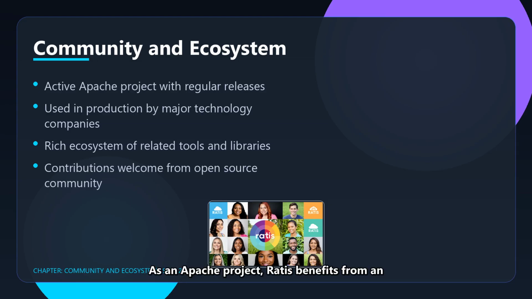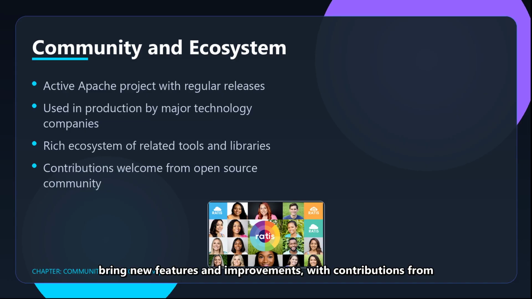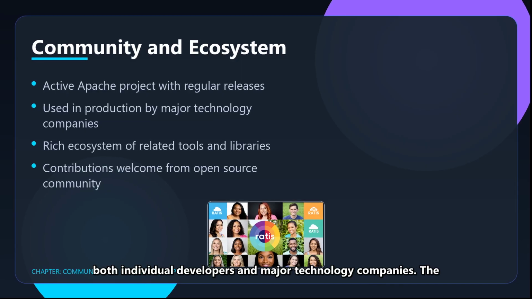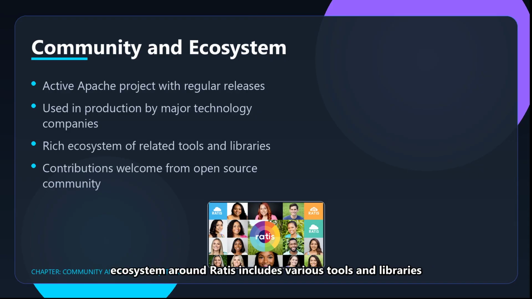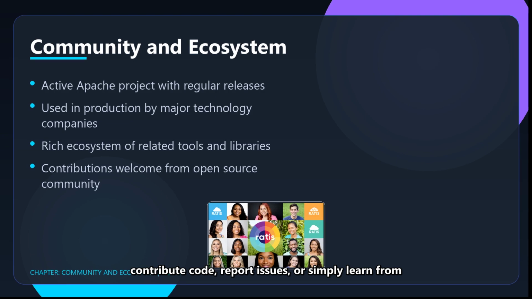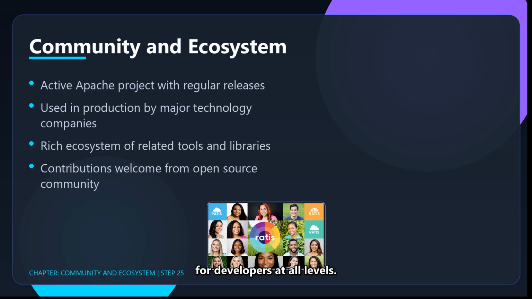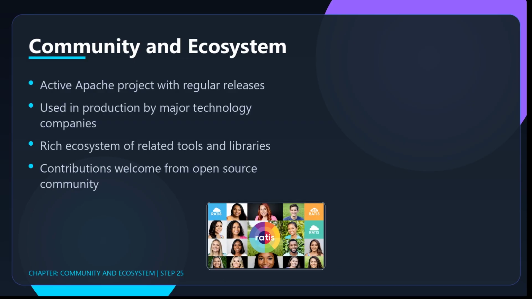As an Apache project, Ratis benefits from an active community of developers and users. Regular releases bring new features and improvements, with contributions from both individual developers and major technology companies. The ecosystem around Ratis includes various tools and libraries that extend its capabilities. Whether you're looking to contribute code, report issues, or simply learn from others' experiences, the Ratis community provides valuable resources for developers at all levels.